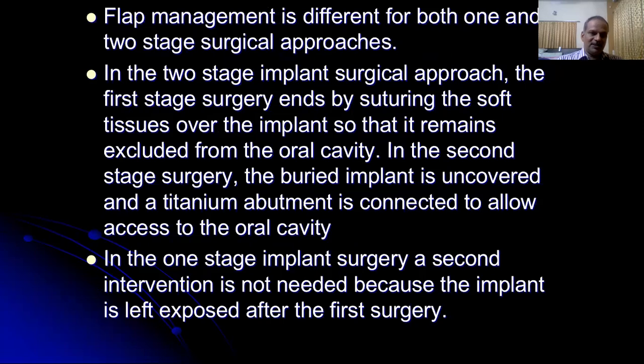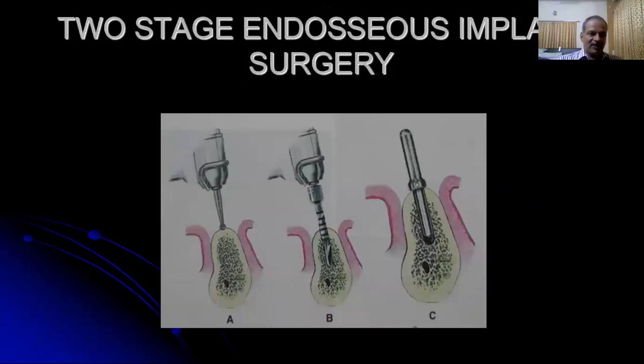In the two-stage implant surgical approach, the first stage surgery ends by suturing the soft tissues over the implant so that it remains buried from the oral cavity. In the second stage surgery, the buried implant is uncovered and the titanium abutment is connected to allow access to the oral cavity. In the one-stage implant surgery, a second intervention is not needed because the implant is left exposed after the first surgery. Let's see the step-by-step procedure for the two-stage endosseous implant surgery.